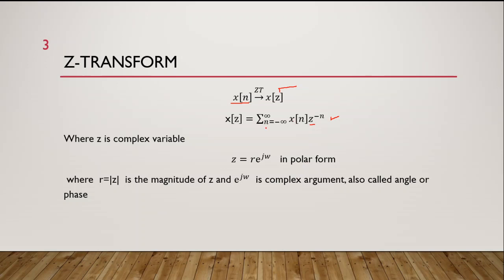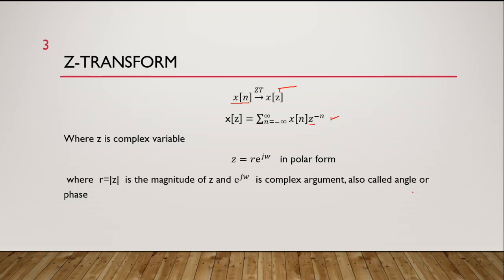Notice that in a Laplace transform we used to have integration. In Z transform we are now having summation, where z is the complex variable and z is represented as z is equal to r e power j omega in polar form. So where r is equal to the magnitude of z and e power j omega is the complex argument or the imaginary argument, which is called the angle or phase.